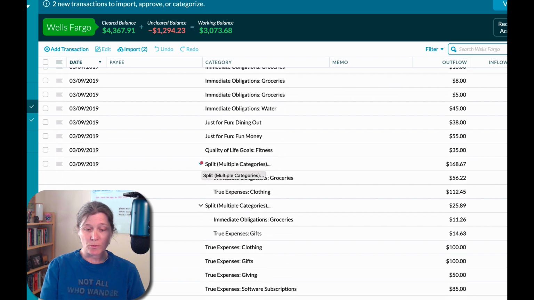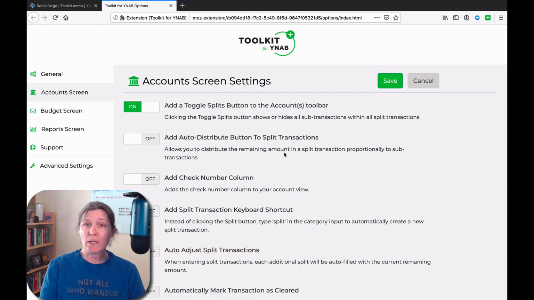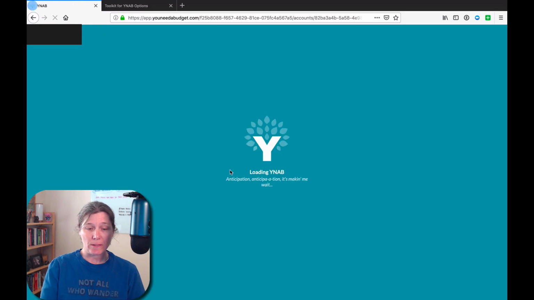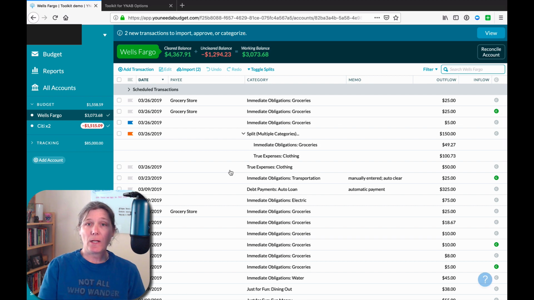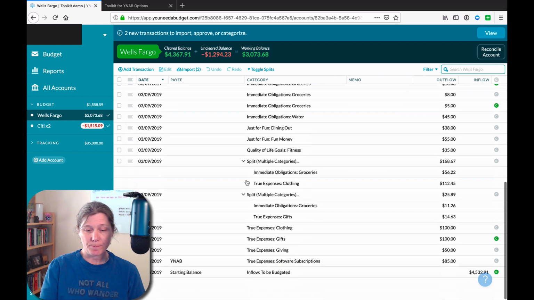And I have multiple splits here, and you can see that on each one of these, I have a caret. But in the toolkit, if we turn on this particular setting, it adds a new layer of functionality to the splits. You still have the YNAB caret next to individual splits, so I can open and close each one of these.